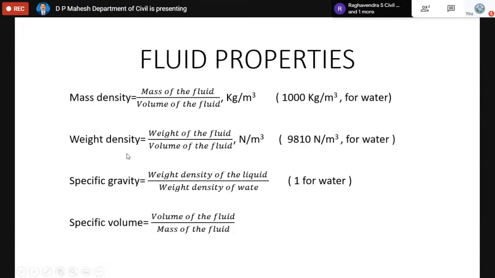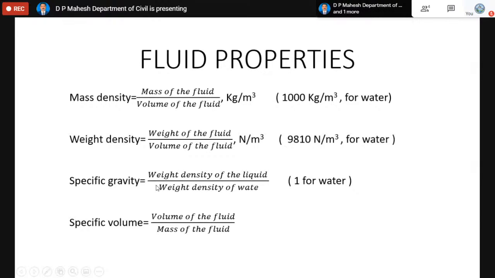Similarly, weight density is another property of the fluid. Weight density we also call by the term specific weight. Weight density is the ratio of the weight of the fluid to the volume of the fluid, and it is expressed in the unit Newton per cubic meter in the SI system. Its value is 9810 Newton per meter cube for water.